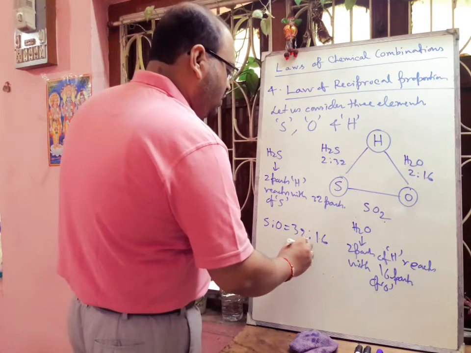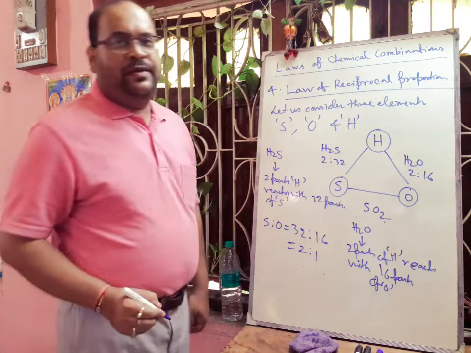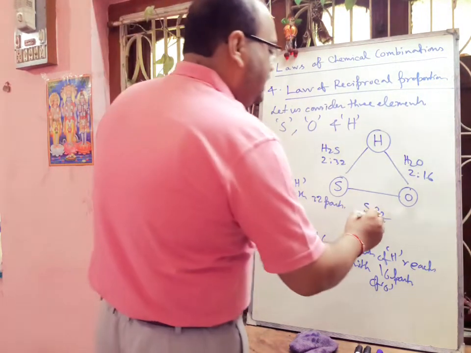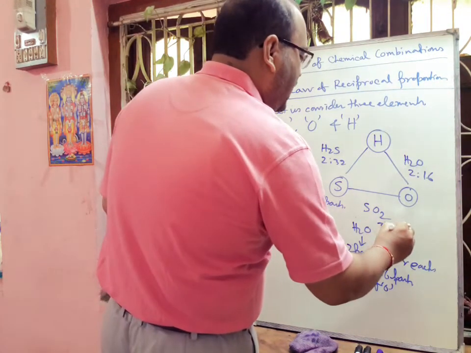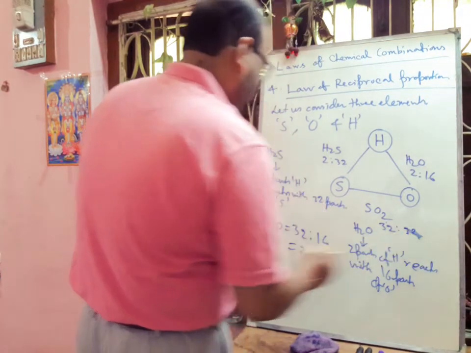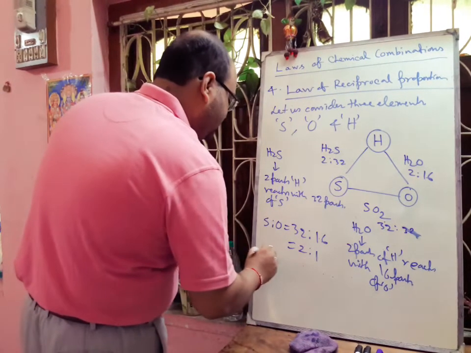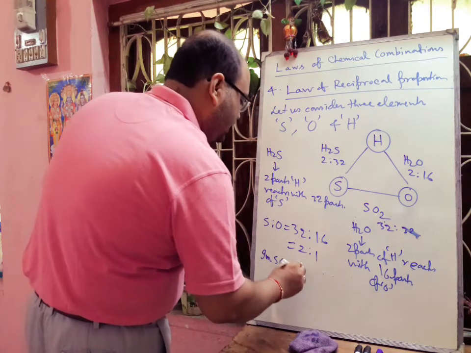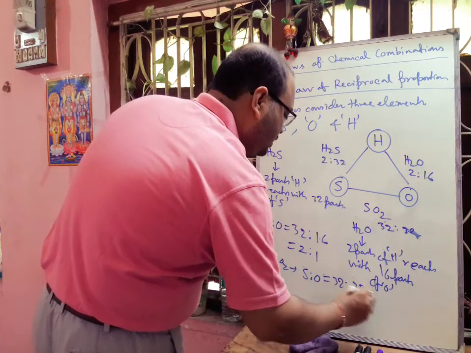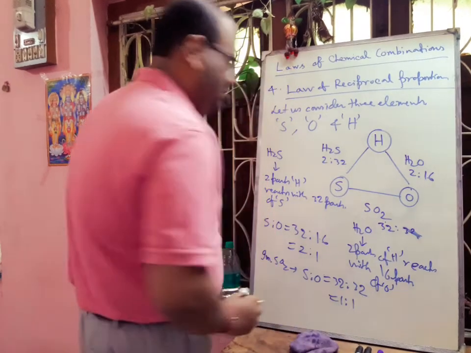That will be 2:1. Now in sulfur dioxide, what will be the ratio? In sulfur dioxide, sulfur is 32 and oxygen is also 32, since 2 oxygen atoms are there. So their ratio of sulfur and oxygen will be 32:32. That will be 1:1.